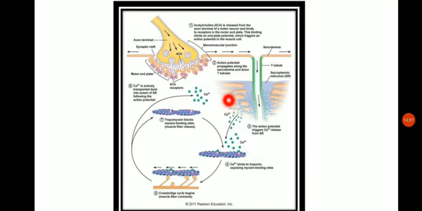So when this acetylcholine enters into this cell, it will be responsible for increasing the calcium concentration. Why? Because this endoplasmic reticulum, in the case of muscles, is called the sarcoplasmic reticulum. So when the acetylcholine enters the cell, this sarcoplasmic reticulum will open up and the calcium will come out into the cytoplasm.